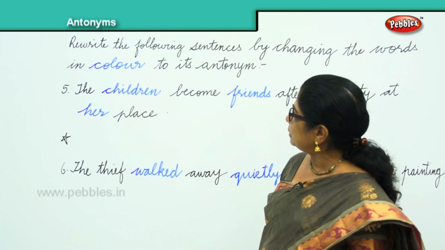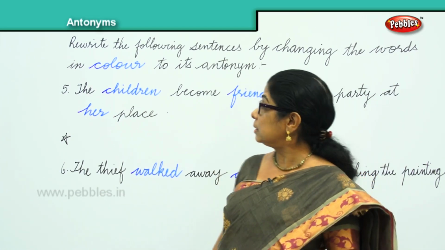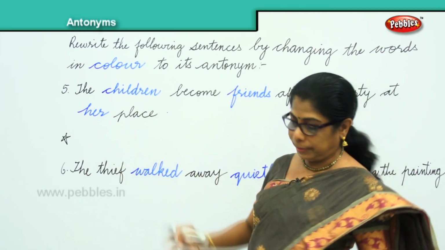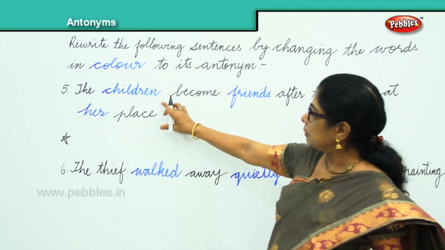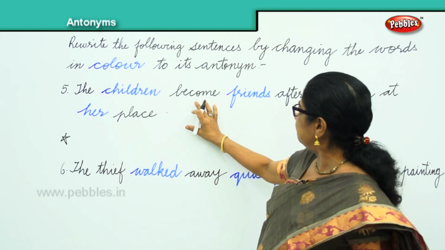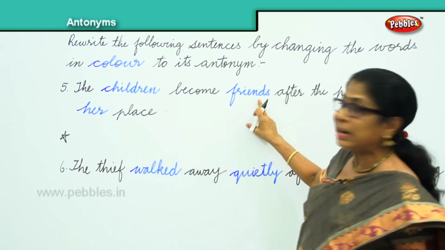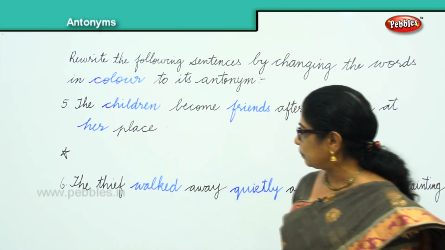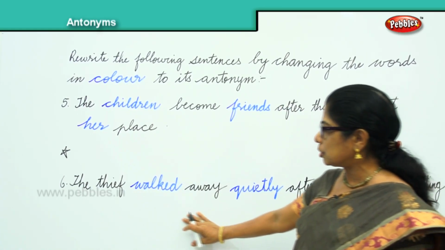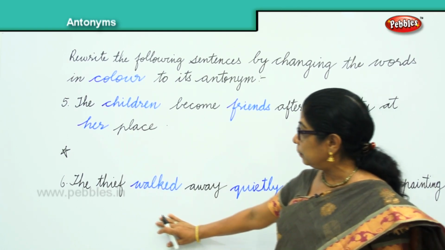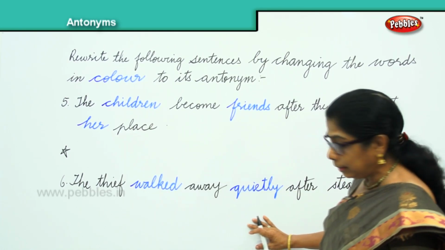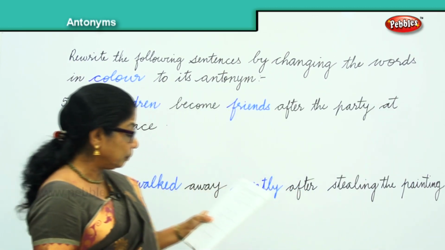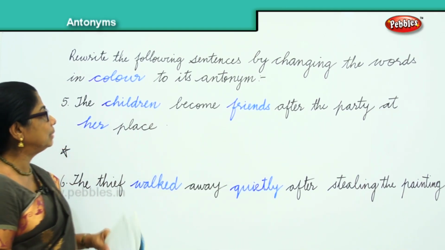Again we have two more sentences. The colored words, we need to find the antonym and frame the sentence. Here we have children. So when we say children, then you say adults. The children become friends, so you can say adults, friends, enemy. Then her, you can put his. Then here we have walked. Instead of walking, what will the thieves do? They can run. Quietly, you can say noisily. Okay. Now let's frame the sentence.